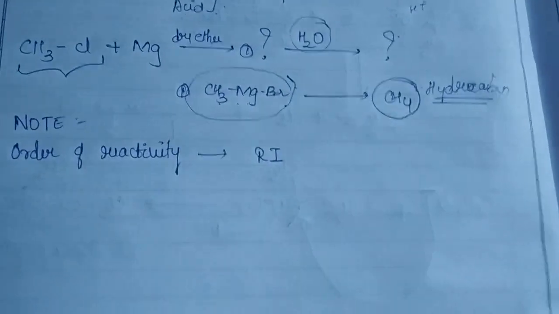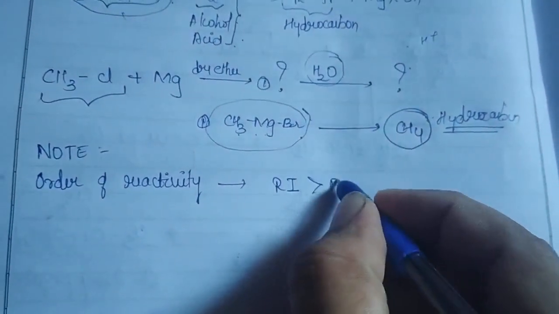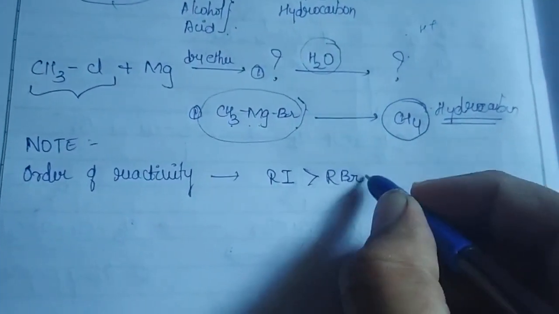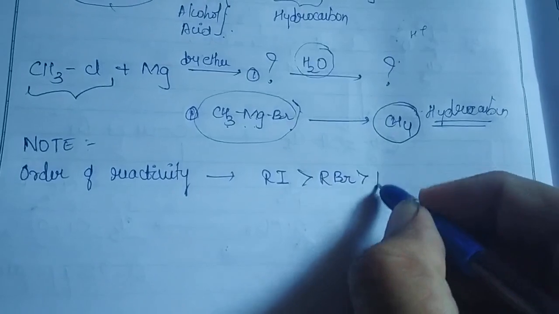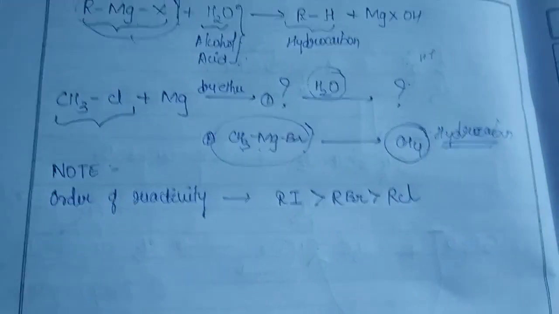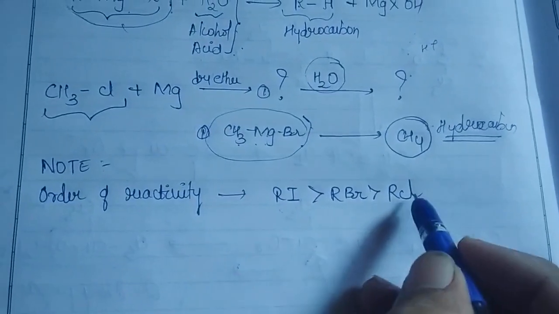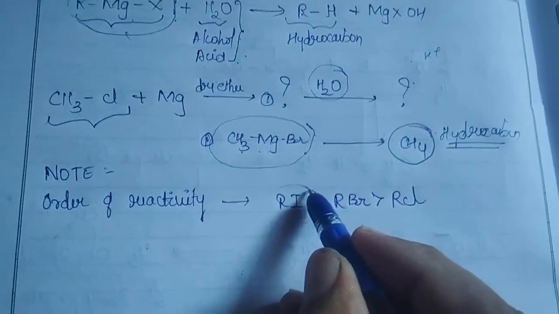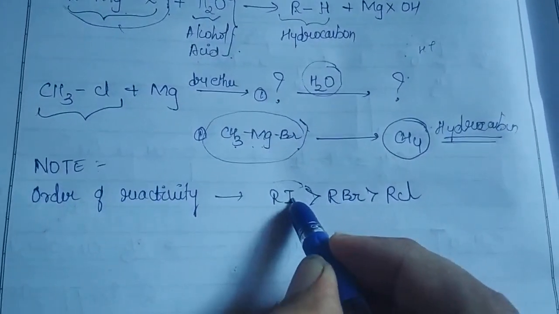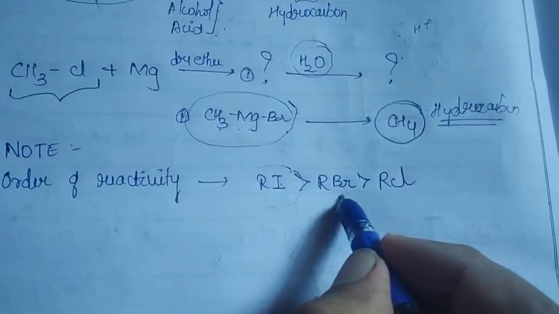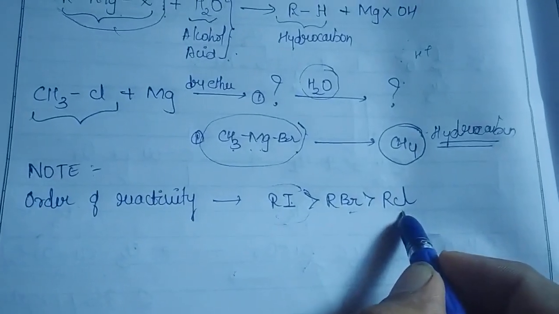First is your alkyl iodide, then comes your alkyl bromide, then comes our which one? Alkyl chloride. So whenever we are having all these three, the first will be reacting with your magnesium in the presence of dry ether is your iodide part, alkyl iodide. Then is your alkyl bromide, then is our alkyl chloride.